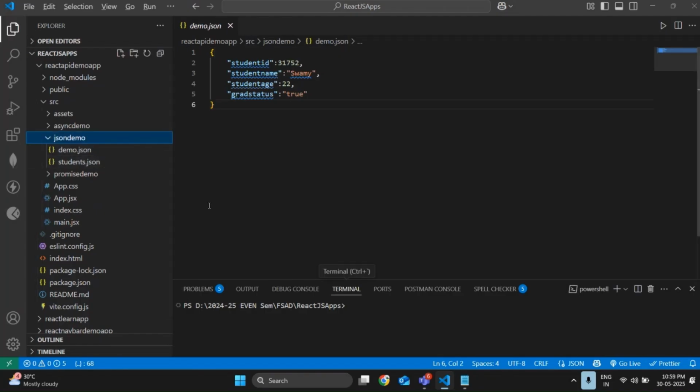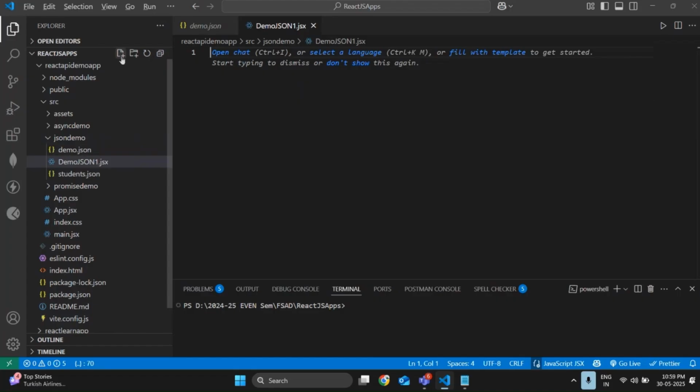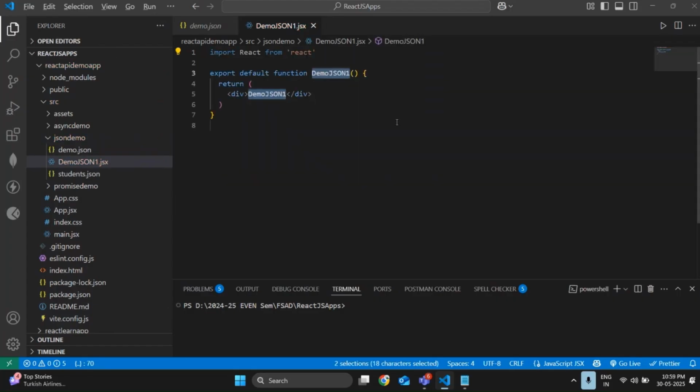So let me create one normal .jsx file and we'll retrieve the data using that file. So let me create one JSX file. So demo JSON 1.jsx. So done as of now.